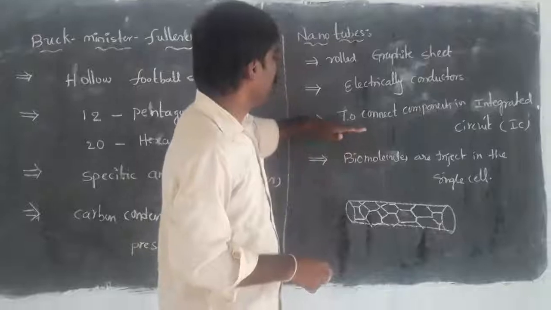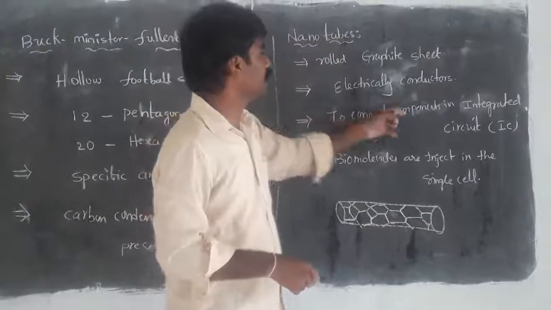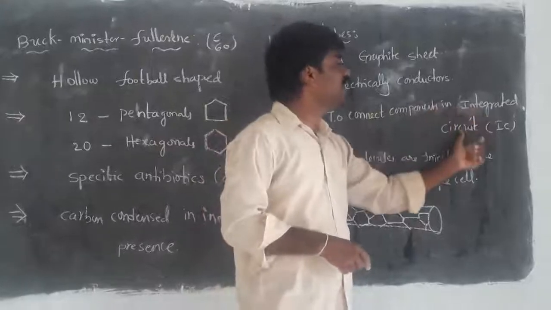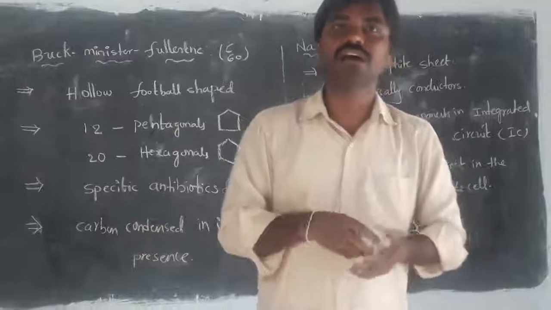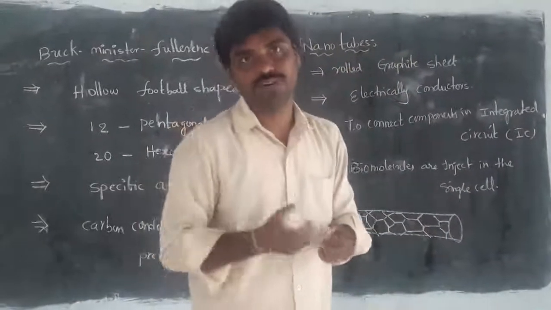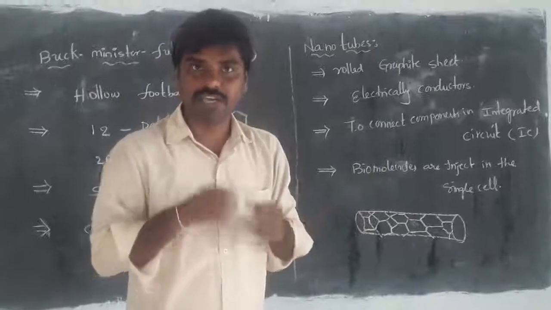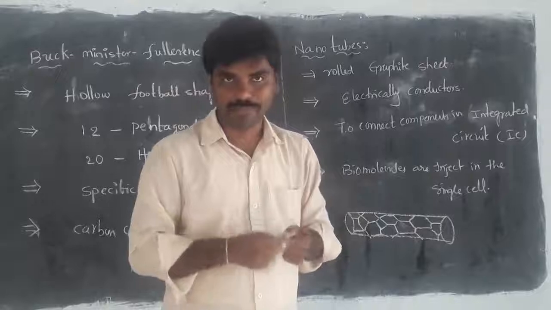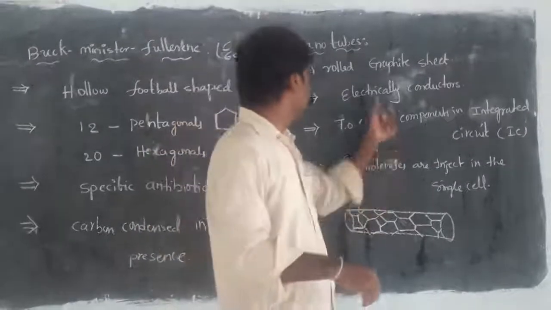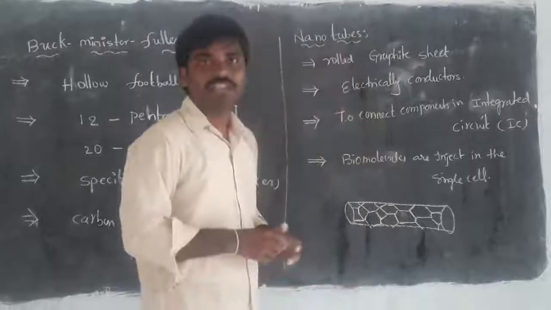Next, these nanotubes are used to connect components in integrated circuits, like in TVs or whatever computers we are using. In them we have a motherboard, which exists with integrated circuits. All connections are made with copper wire, but instead of that, we are using nanotubes. That flexibility is there in the nanotubes.